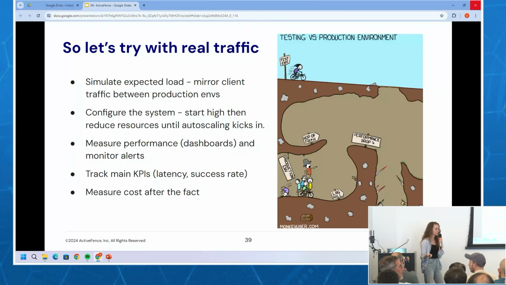We had all our dashboards set up. We measured and we monitored our alerts. Again, tracking our core KPIs. Remember why we're doing this is because we want to make sure that we have low latency, high success rate, high throughput. And finally, we said, okay, cost we'll measure after the fact.